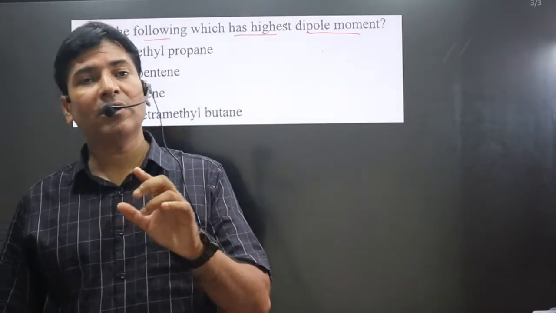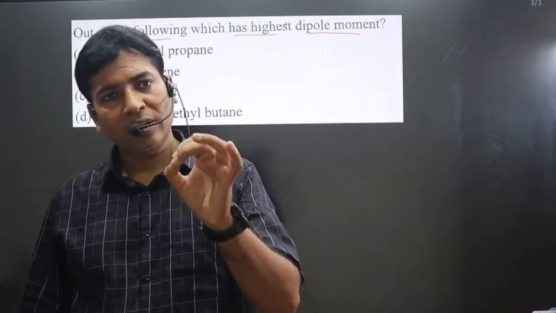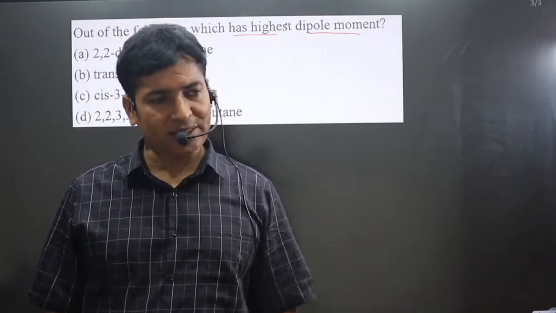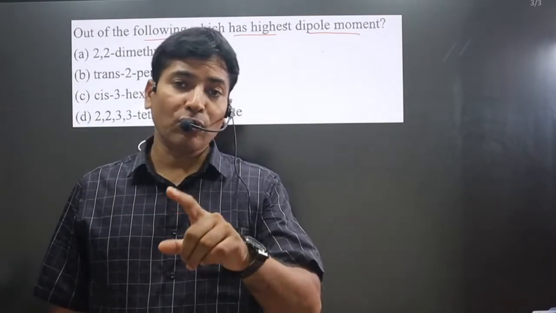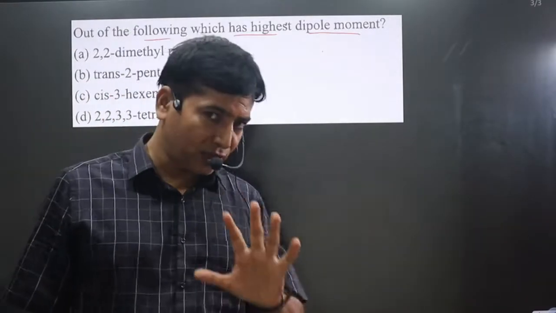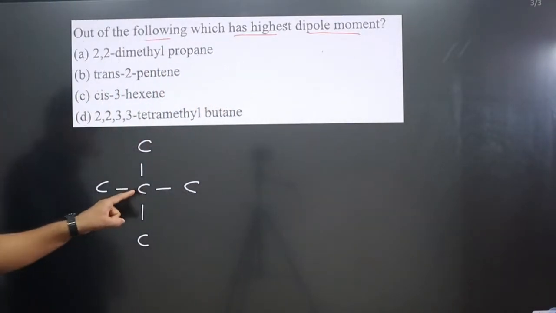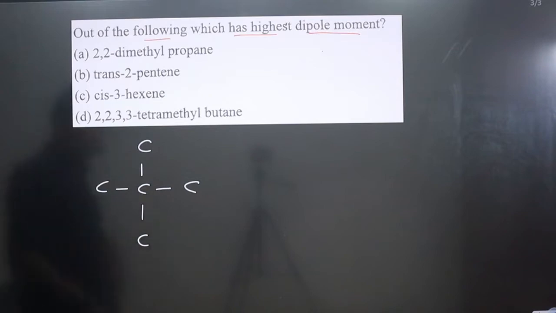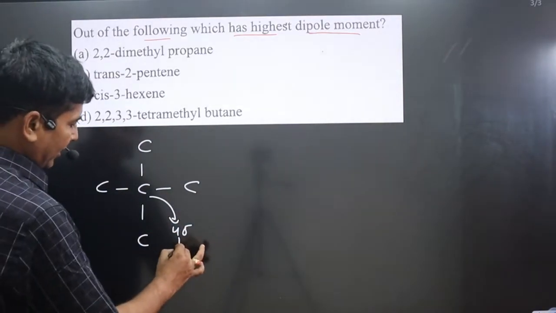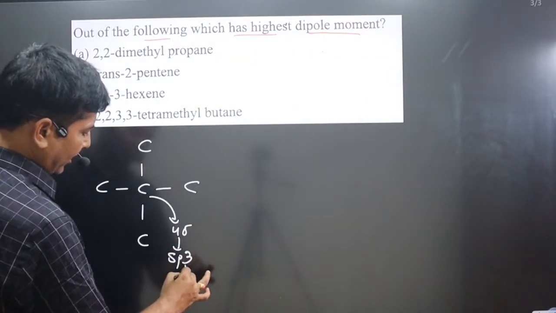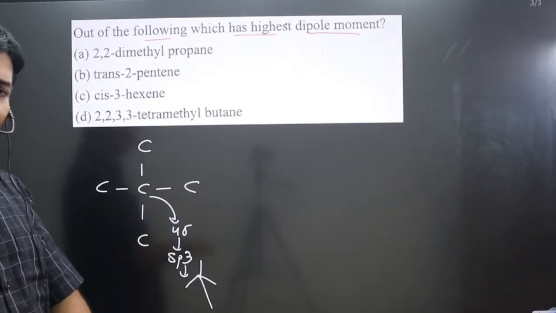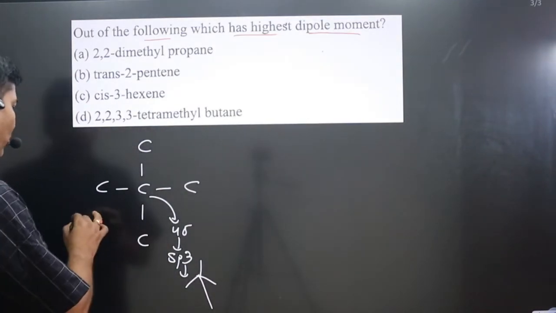I'm not talking about VSEPR theory. I'm talking about regular geometry, which is determined only by hybridization. In that case, dipole moment will always be 0, and if dipole moment is 0, then it will be non-polar by nature. For example, this carbon is forming 4 sigma bonds. The hybridization is sp3, and we get regular geometry, that is tetrahedral. In this case, dipole moment will be 0.